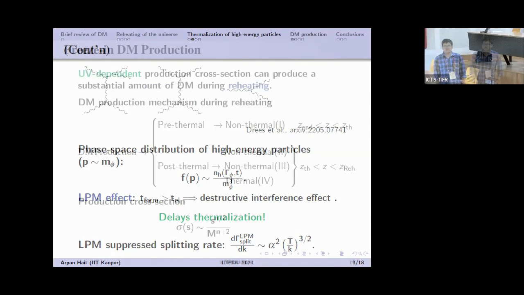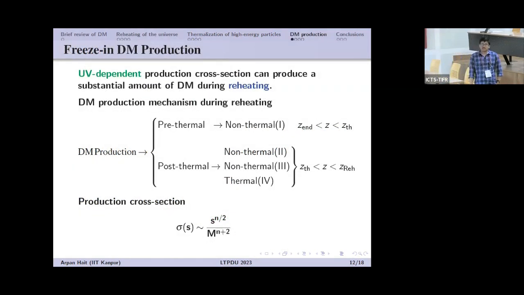So now I'll consider dark matter production. Whenever your cross section has a strong UV dependence, that significantly enhances the dark matter production during the reheating epoch.